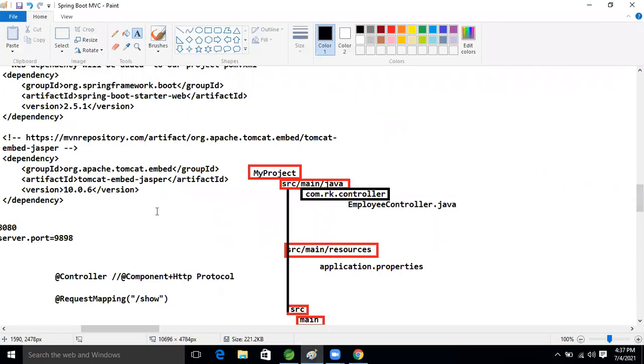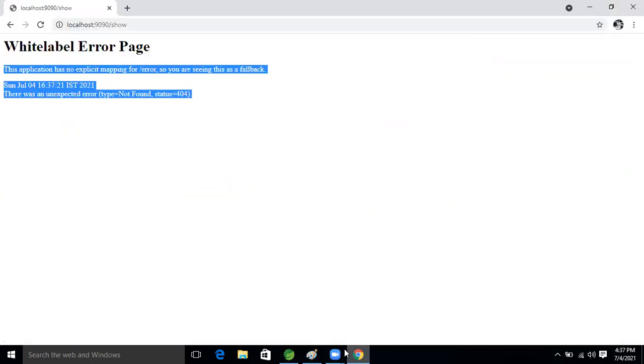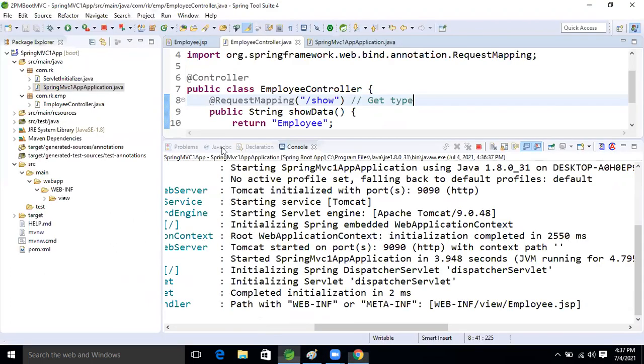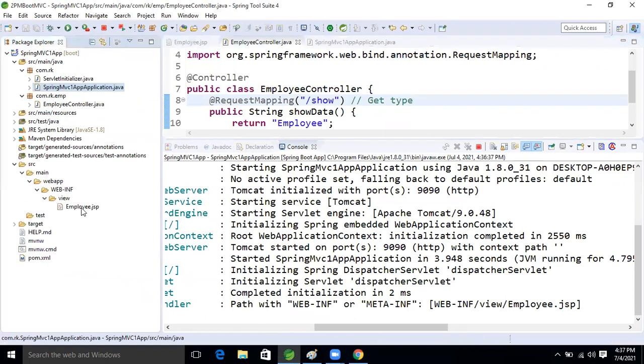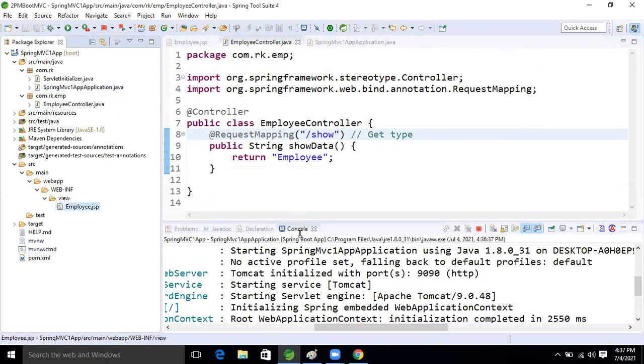What I explained now: because we are taking the view name now, guys, JSP or not? Come on, we are taking the JSP or not? JSP. Yes. But by default, the JSP container is not there in Spring MVC, Spring Boot MVC.